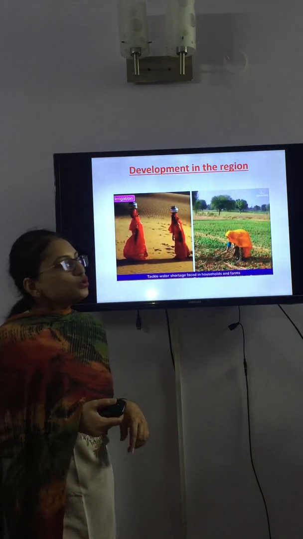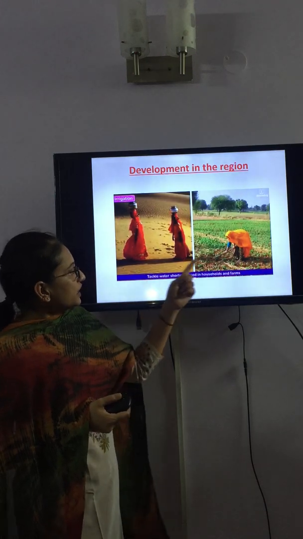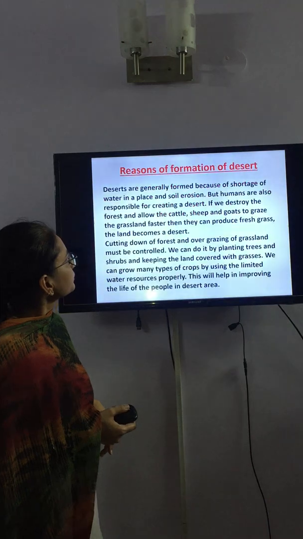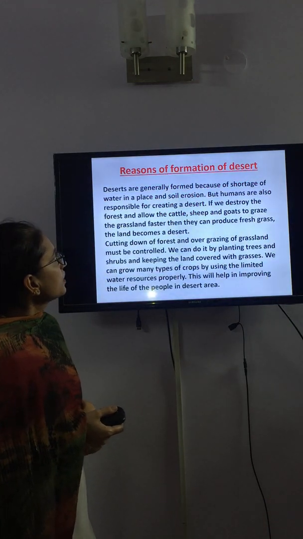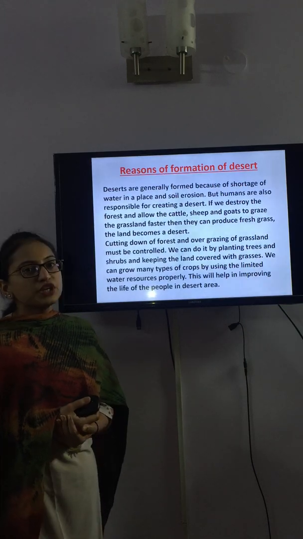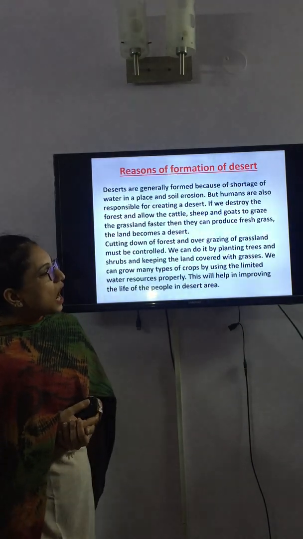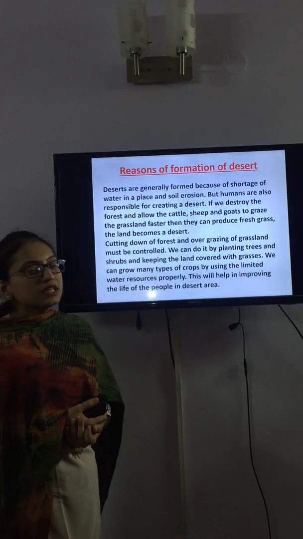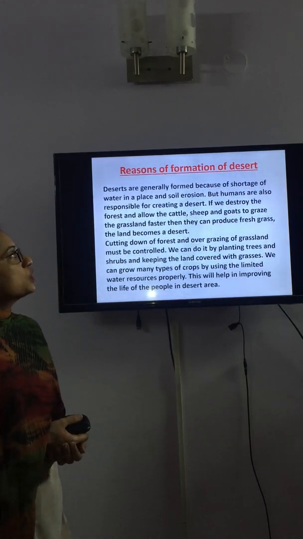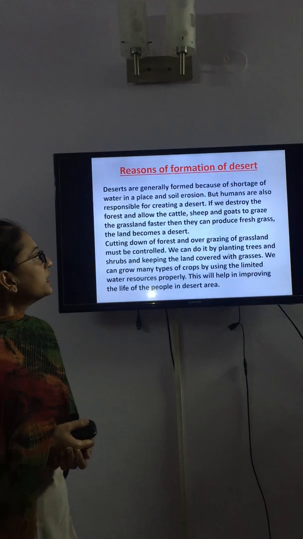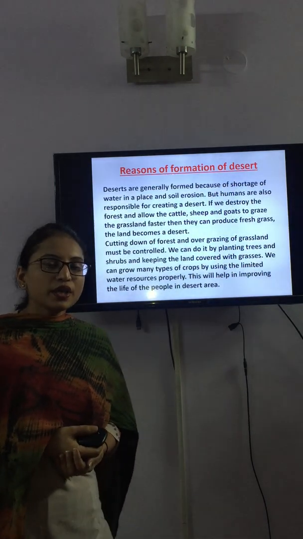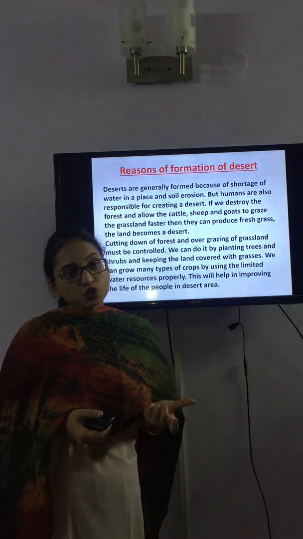This canal also provides water for irrigation and household work. Now we will do reasons of formation of desert. How are deserts formed? Deserts are generally formed because of shortage of water in a place and soil erosion. Children, what do you mean by soil erosion? You know the meaning of soil?